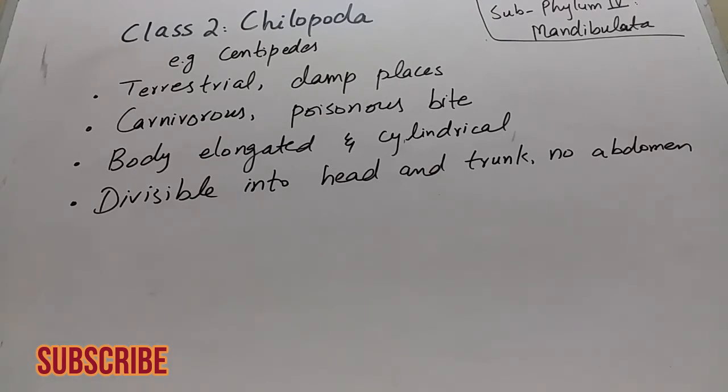So next is the habitat of centipedes. Centipedes are terrestrial and mostly found in damp places. Damp places means a place where humidity is present or where some water is present. They are mostly carnivorous and often have a poisonous bite. Some centipedes are poisonous, as they have poison glands. The body of centipedes is elongated and cylindrical. It is divided into two parts, head and trunk, and there is no abdomen.